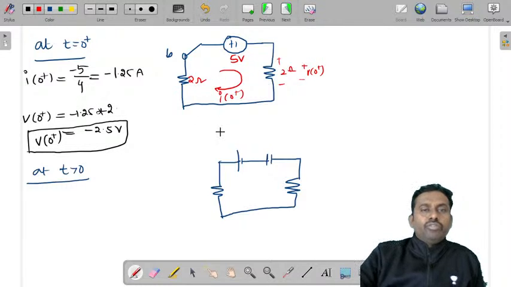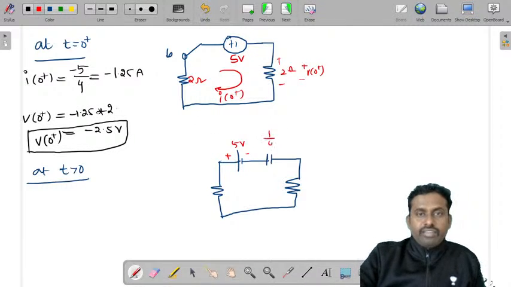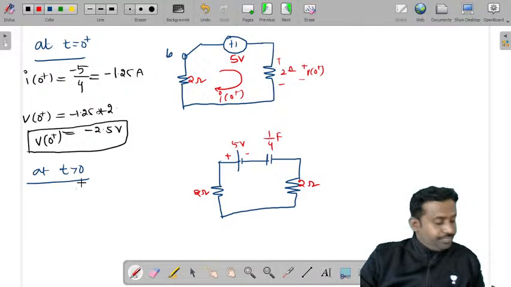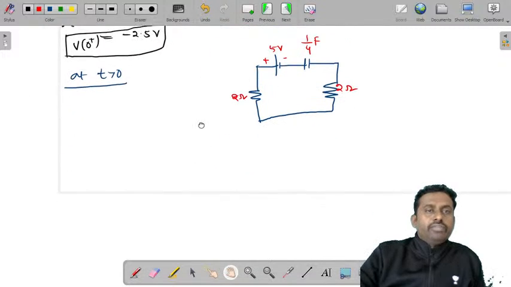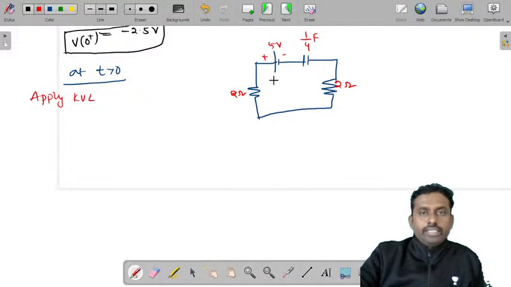So the voltage source is 5 volts, the capacitor is 1 by 4 farads, and this is 2 ohms, and this is also 2 ohms. So for t greater than 0, we'll apply KVL equations to this. Let us consider this current as I of t.